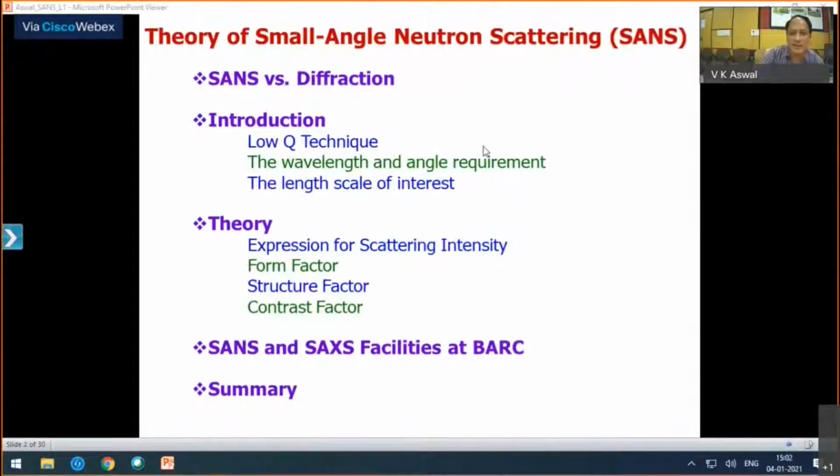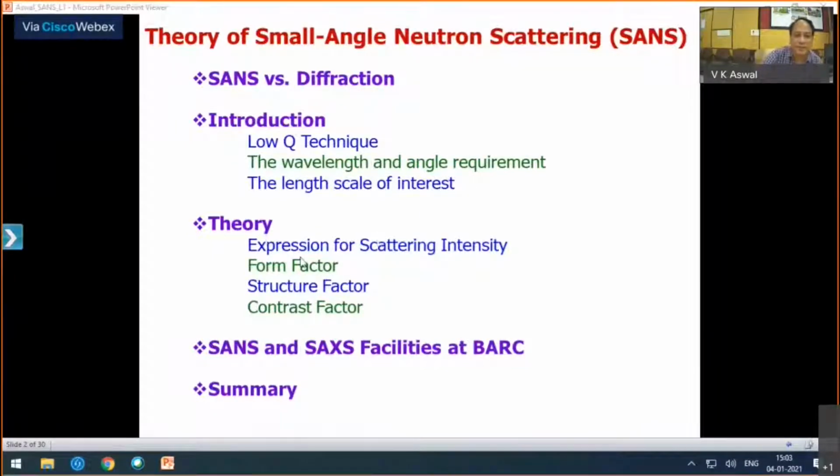So in today's lecture, what I will be covering is SANS versus diffraction. As we are already saying that it belongs to elastic scattering experiments like diffraction, what is the difference between these two techniques, and how SANS is different from diffraction. And then there will be an introduction to this technique. You will learn that it is a low Q technique, and what are the requirements on wavelength and angle for small angle neutron scattering. Then length scale of interest, what are the different length scales you can study.